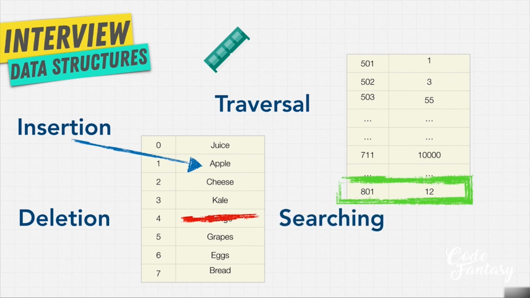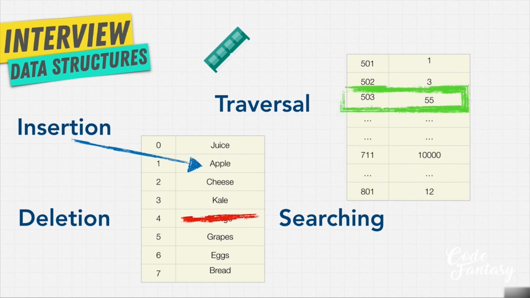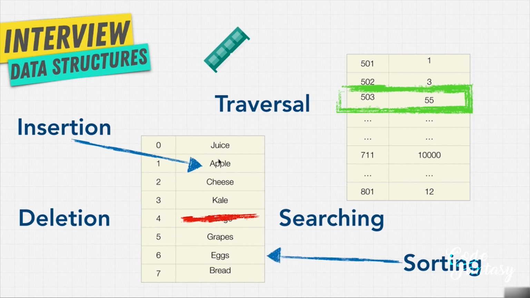Another useful one is searching. We want to find out the location of the data item if it exists in a given collection. And then we also have things like sorting. That is, having data that is sorted, kind of like it is on the left-hand side over here, versus the right-hand side where there's not much sorting going on, at least from what we can see. And obviously, the main one, and probably the most important, is access. How do we access this data that we have on our computer?